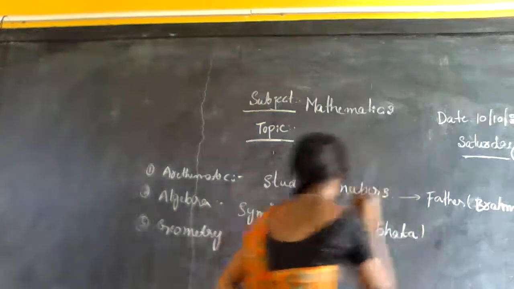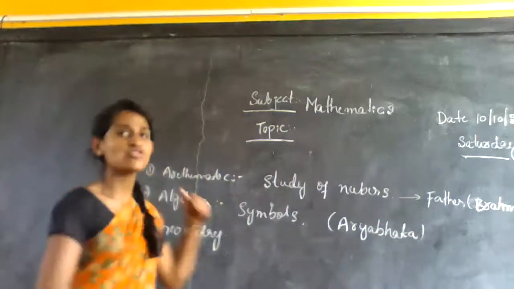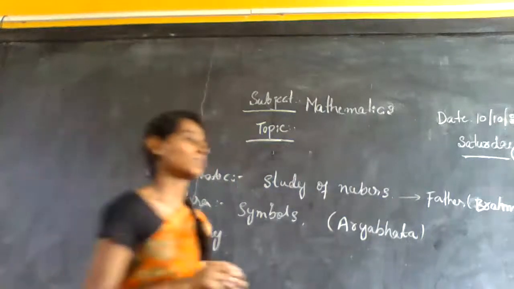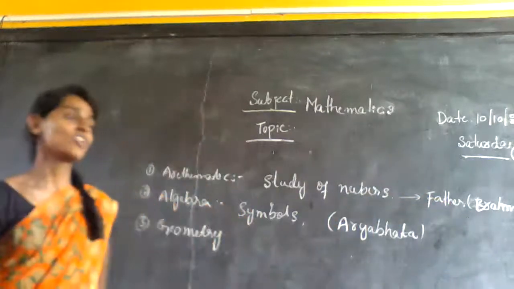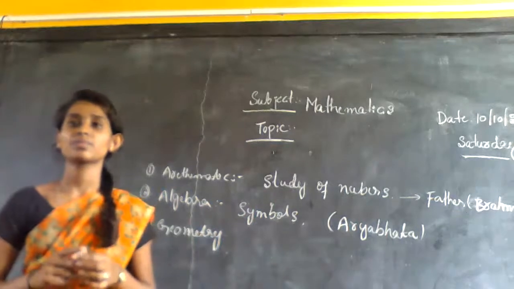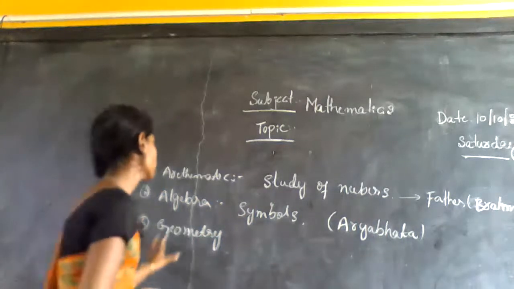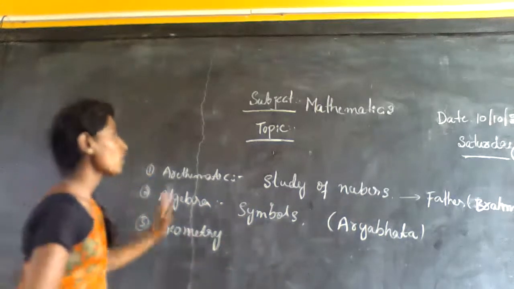Okay. Now, what is geometry? You already know about it. In your previous classes, you already learned these branches. Then tell me, what is geometry? Okay. Geometry is also a branch of mathematics.